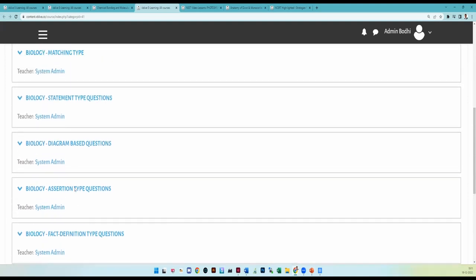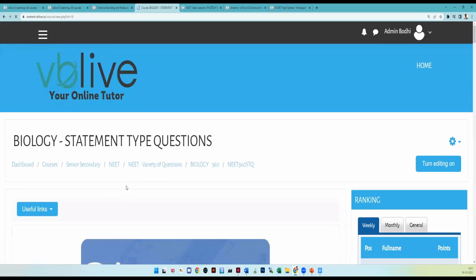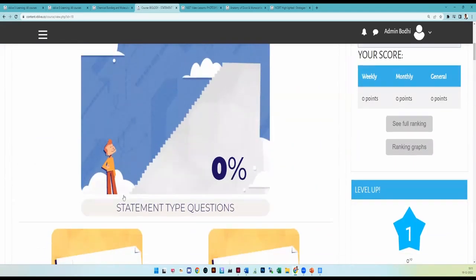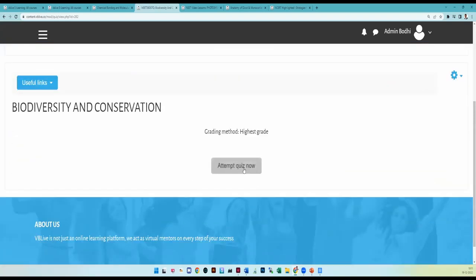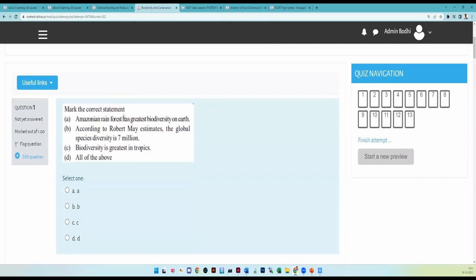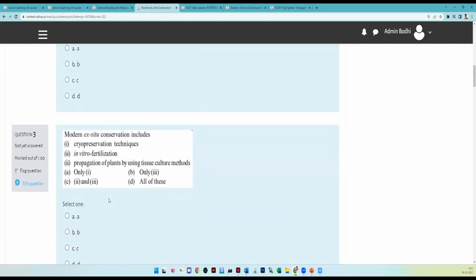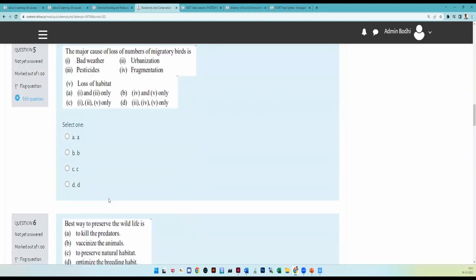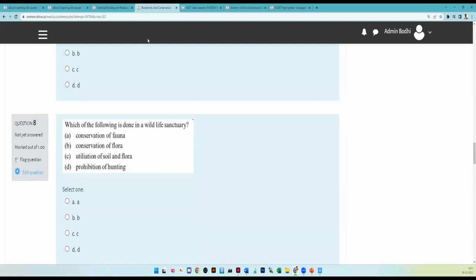Because the number of questions in statement type has increased. Last year, students who practiced these statement type questions could have crossed 600 plus, because this is the question type: mark the correct statement. Here they will ask which is the wrong statement, or they will give you match the statement. These are all statement type questions that every student should practice.